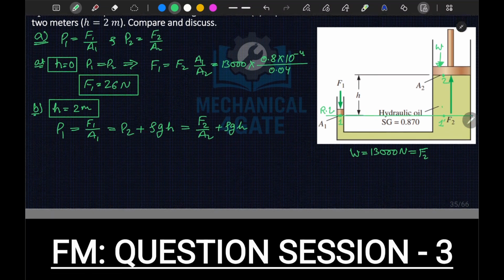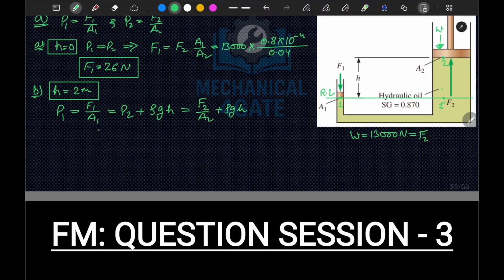Now, since I have to calculate F1 again, I will write F1 is equal to F2 times A1 by A2. The first term remains the same here. In addition to this, there is another term, that is rho GH times A1.